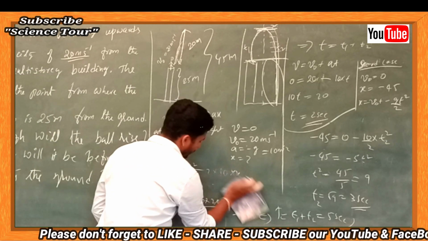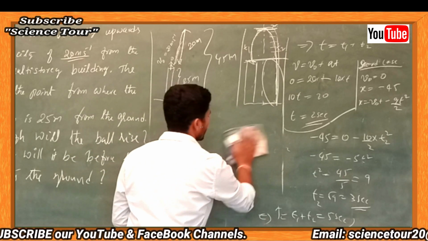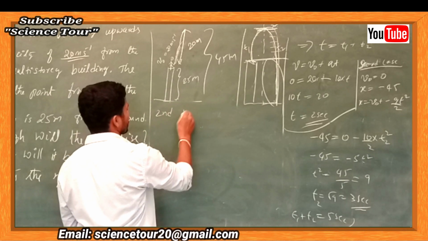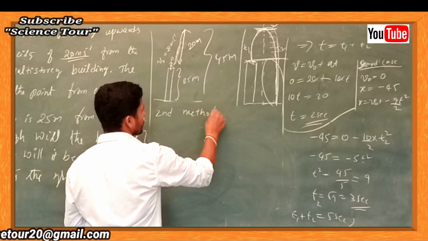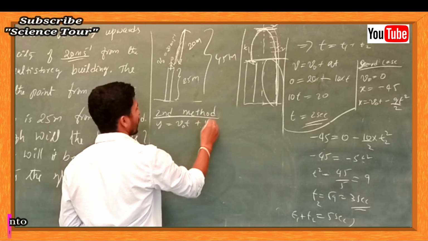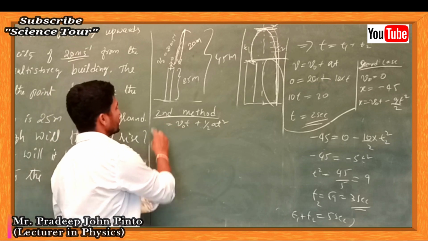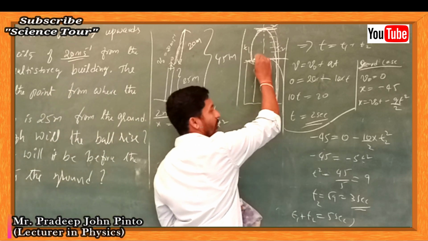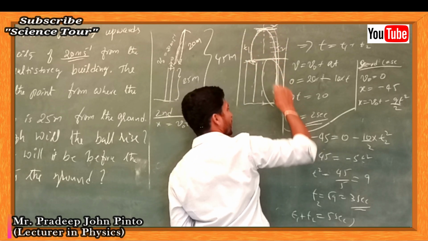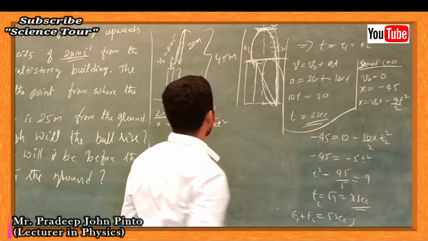So one more way you can use for the second problem, that is the second method. We know that y is equal to v naught t plus half a t square, no? So what is the actual displacement? Initially the ball was here, it goes up and comes back and goes down here. So final minus initial, the actual displacement is only 25 meters, no?